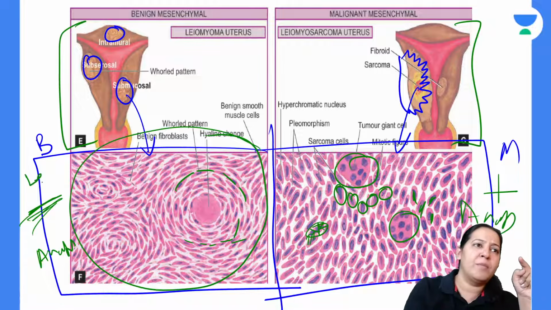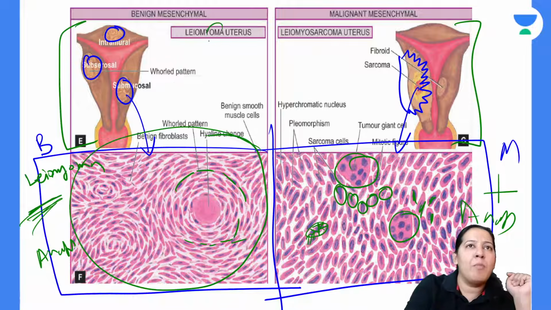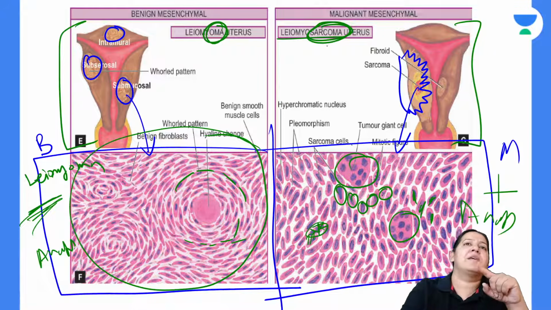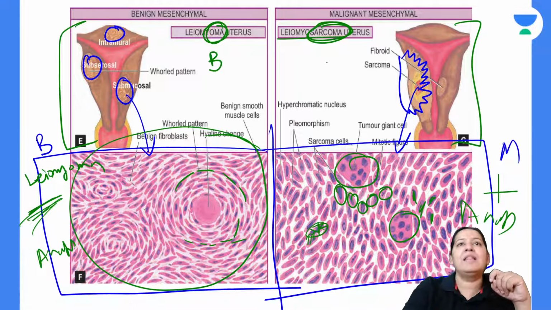The name of the tumor is leiomyoma. See the suffix, it is oma. Leiomyoma, it is oma. And I will release my report. This tumor is leiomyosarcoma. See the suffix, it is malignant. So this one is benign, this one is malignant.